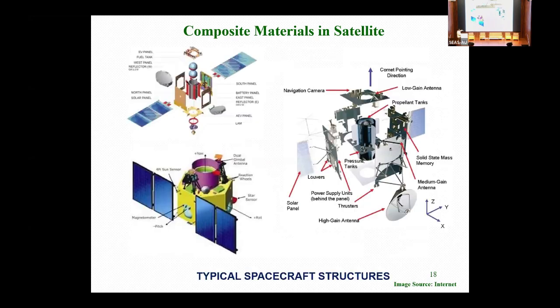And these are the parts in various kinds of satellites, like our Earth observation satellite or optical satellite, as well as communication satellite. Many parts we have shown, like antennas, solar panels, the main structure, and propellant tanks. The propellant tank also can be composite.